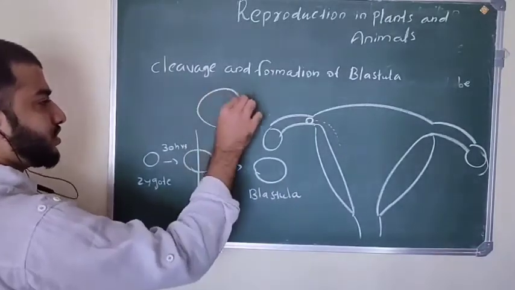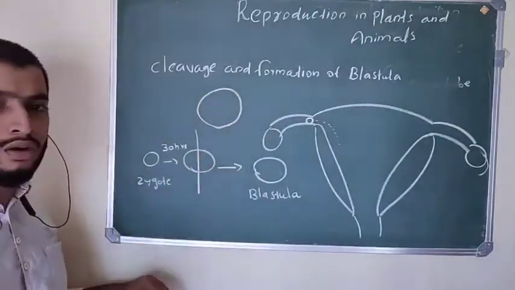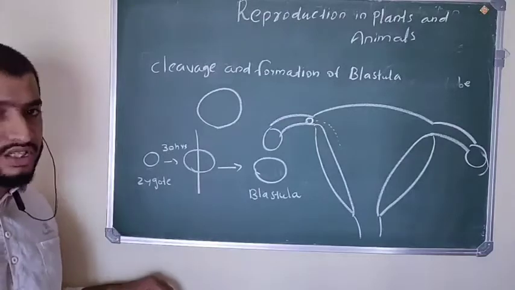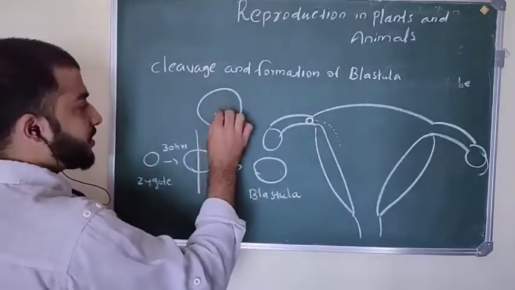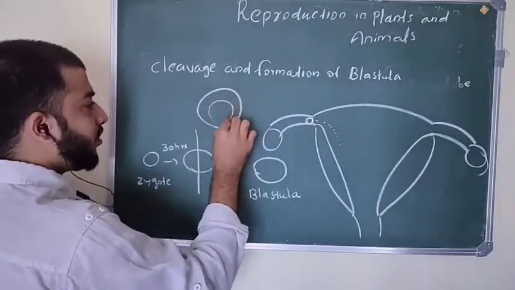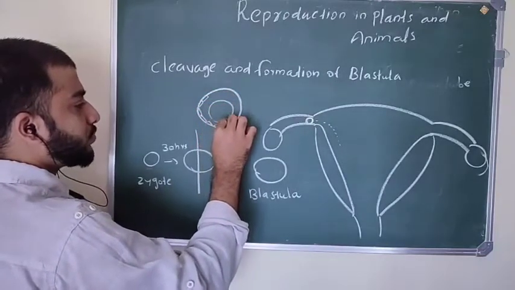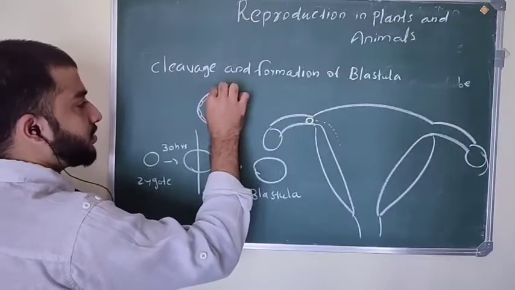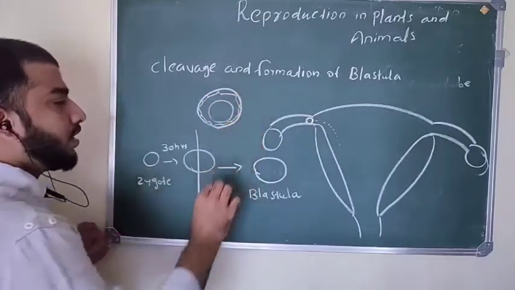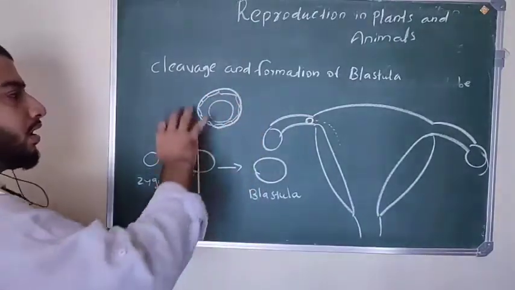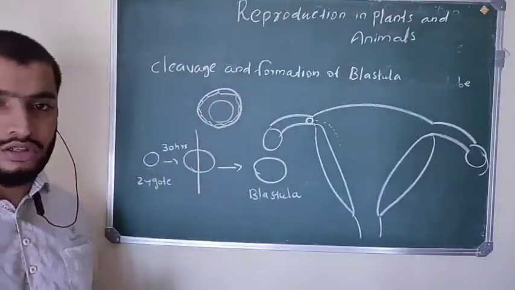This blastula consists of more than 100 cells. Inside the blastula, larger cells are formed, and these larger cells are surrounded by smaller cells.